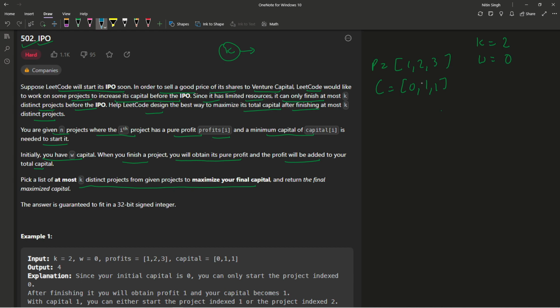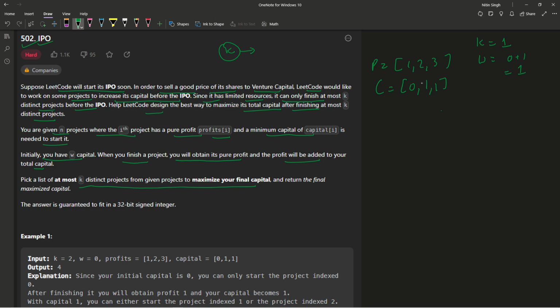Here we have only one project right now that has 0 capital, so I can start this project and the profit I'm going to get is 1. I'm going to add it to my W. So now my W is nothing but 0 plus 1, which is 1. But my K will decrement because I have done one project, so now my K is going to be 1.